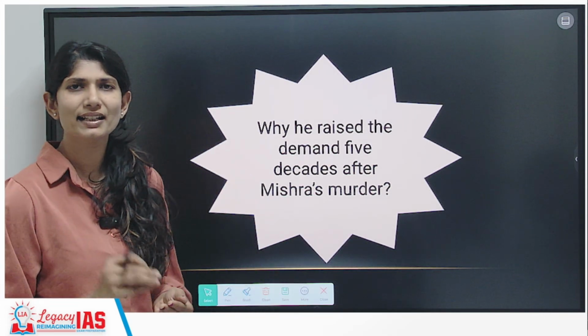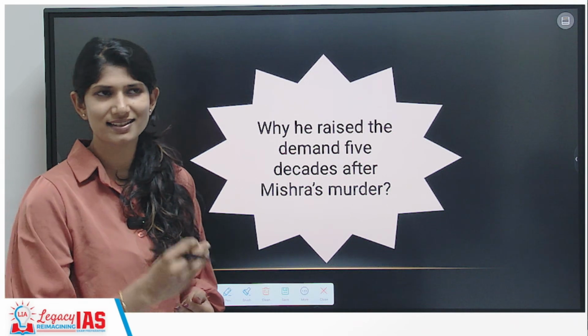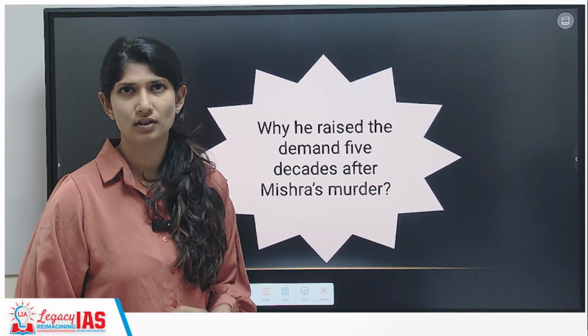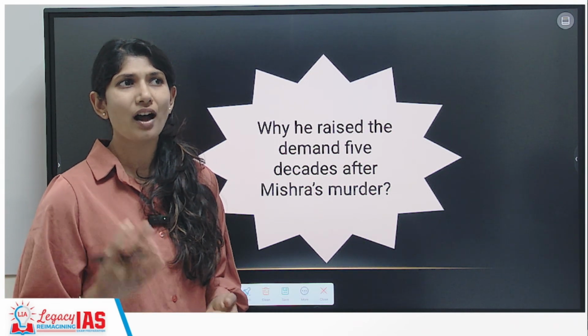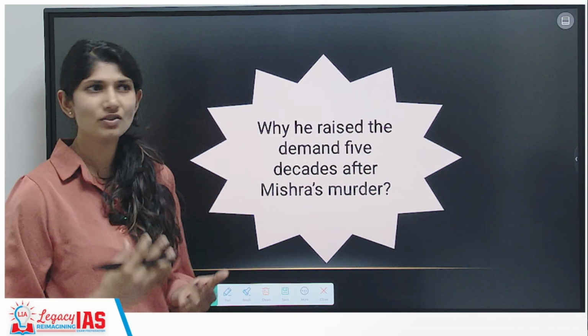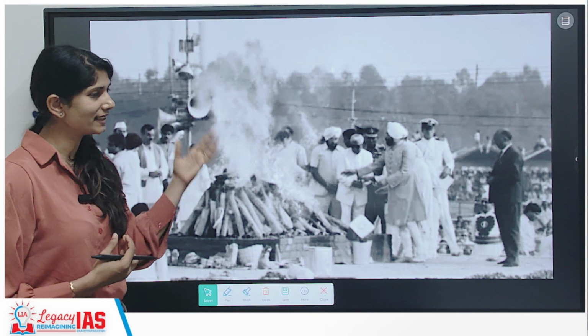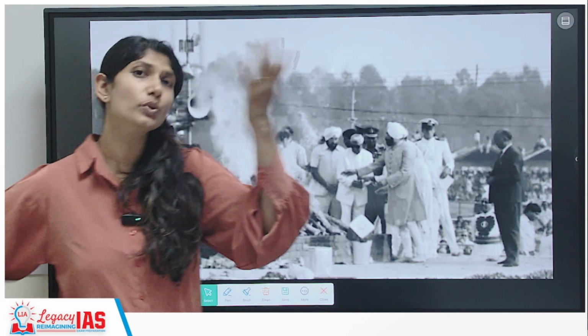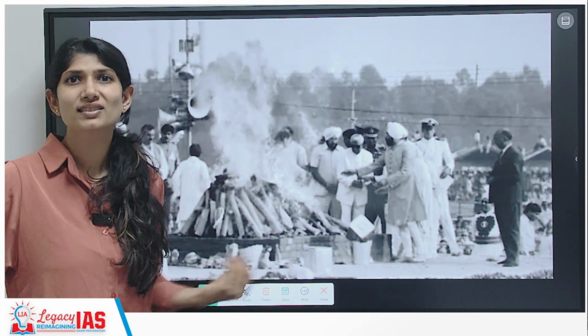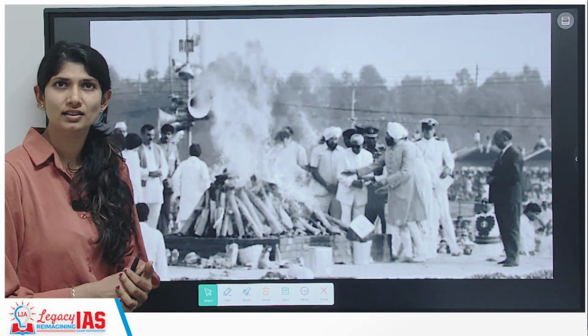Why exactly are you raising this demand after almost 5 decades, that is almost 50 years? He has responded that when the 1984 riots can be viewed afresh, why can't we do the same for this?